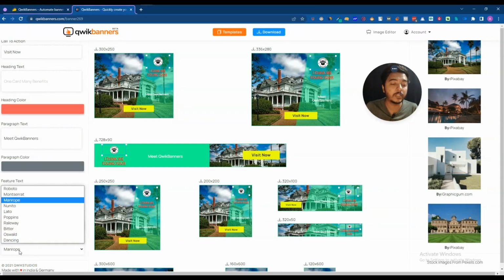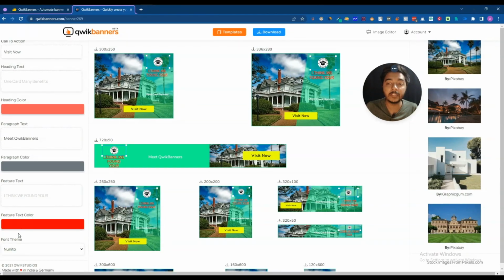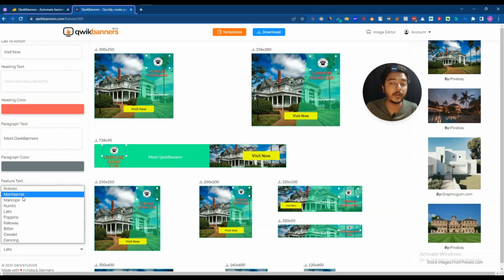And then they have font theme. You can change different themes, guys, from here. See, different themes are available here. You can change it from here. I hope you get the idea.